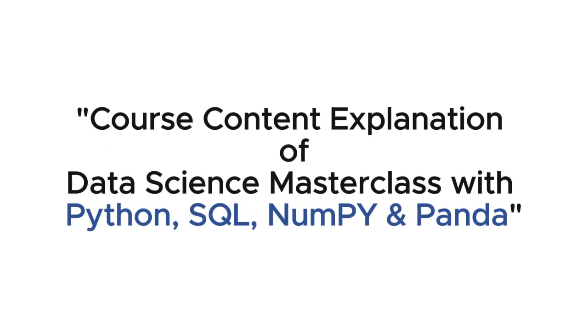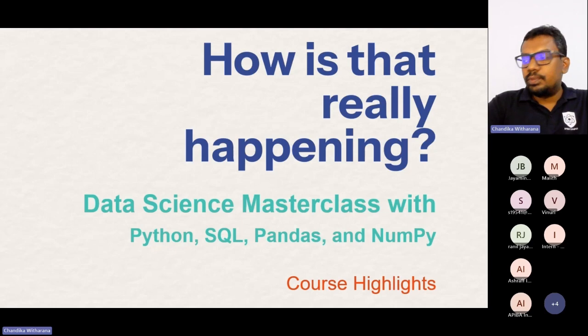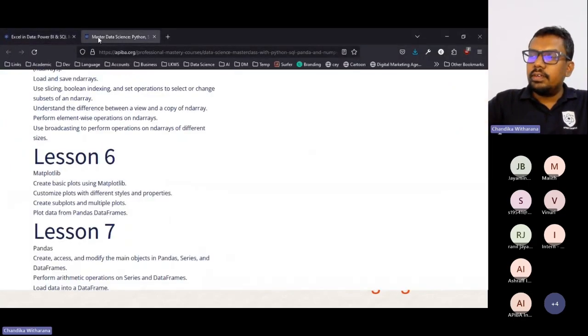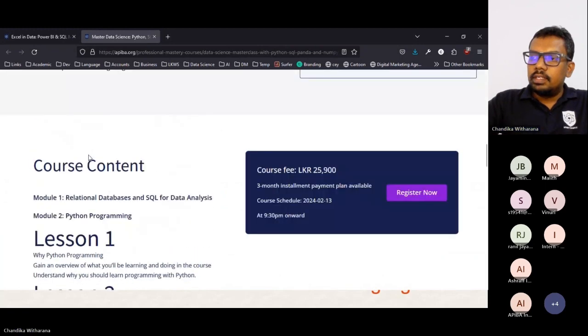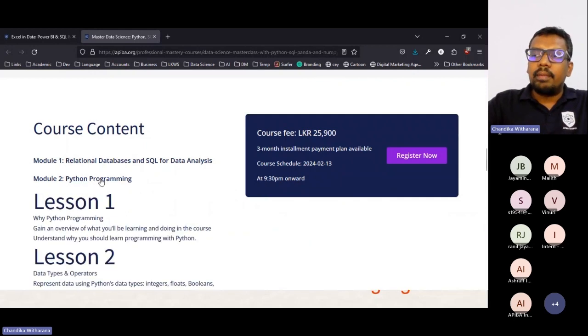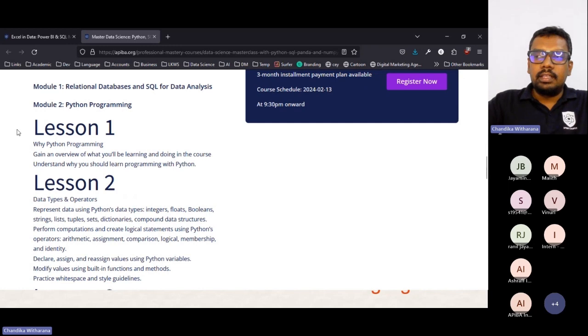Course content explanation of the Data Science Masterclass with Python, SQL, NumPy, and Pandas. This is a masterclass with Python programming, SQL, Pandas, and NumPy. Let me again go through the syllabus of the course. Here we have 4 modules. We start from SQL and we teach basic Python programming. This is a complete data science course to start your data science career.